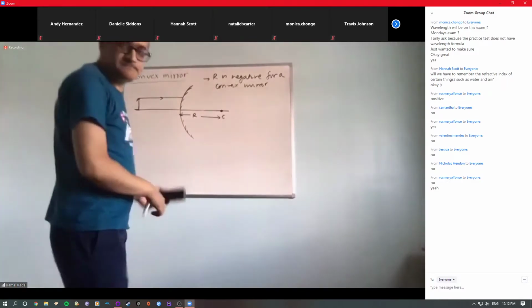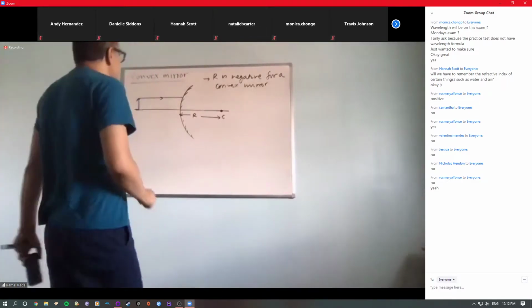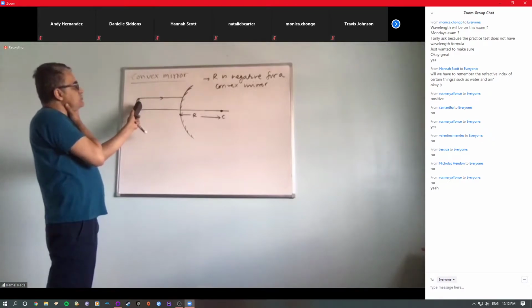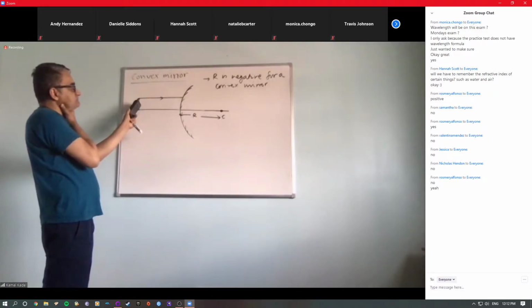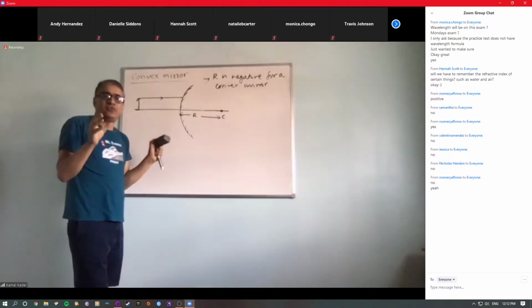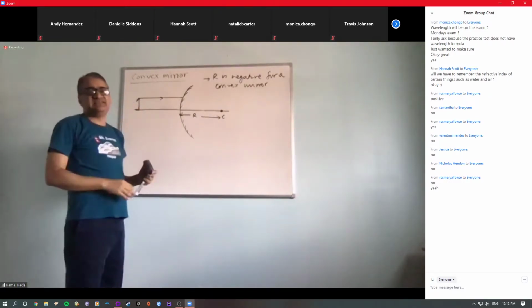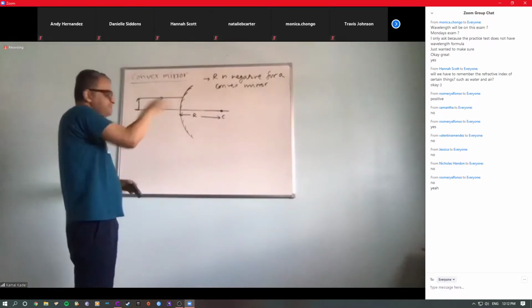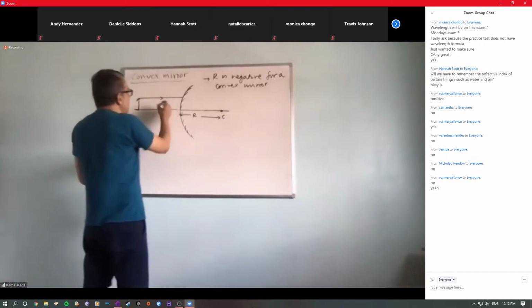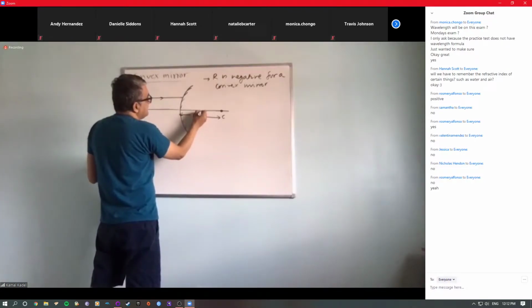Now, let's try to draw the image of this object. This is kind of tricky for convex because it's not as easy as concave, because in concave you can just draw the reflected ray on the same side. However, this is a parallel ray and this is the focus here.